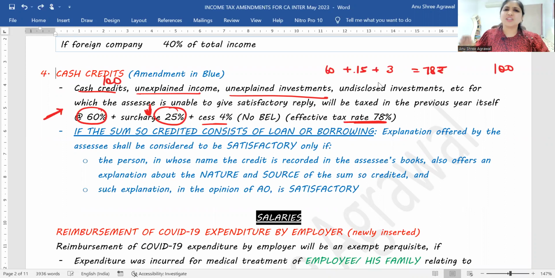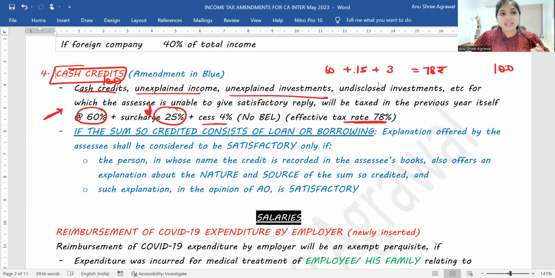Alright, so this is a general existing rule about cash credits: if you have cash credits, that is, you're unable to explain where you got that cash from, or if you have any unexplained income, unexplained investments and all, then in the same previous year, at that time itself, we will not wait till the assessment year. In the previous year itself, the department will ask you to pay 60% of that cash credit as tax, plus 25% surcharge, plus 4% cess. That is effectively 78% of those cash credits you will have to pay as tax without enjoying any basic exemption limit. Now, to this concept, a new explanation has been inserted, according to which the law